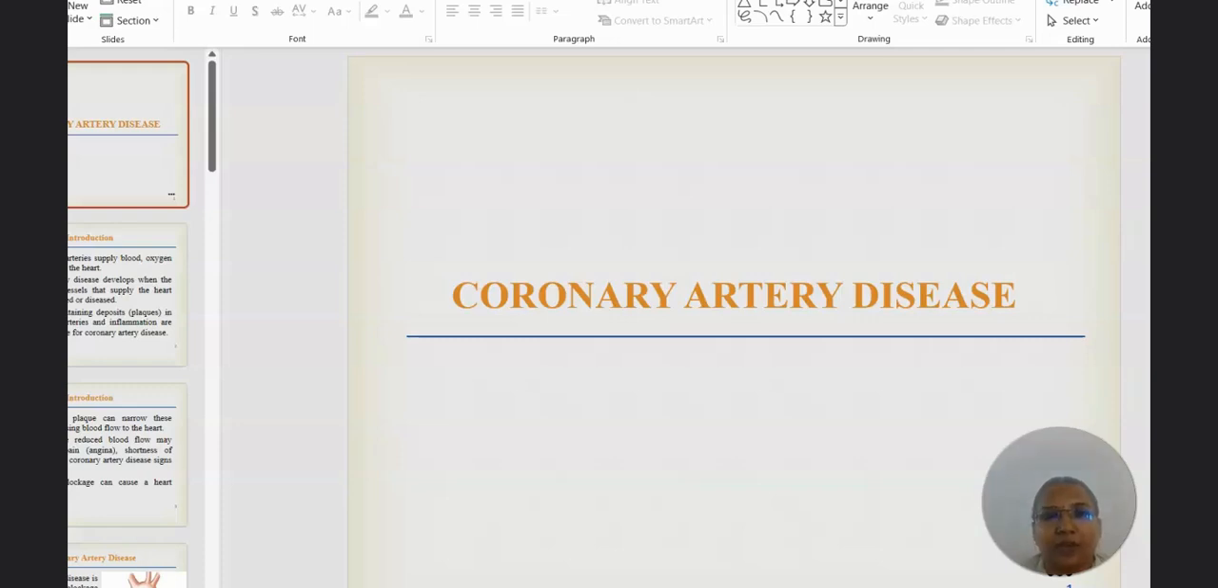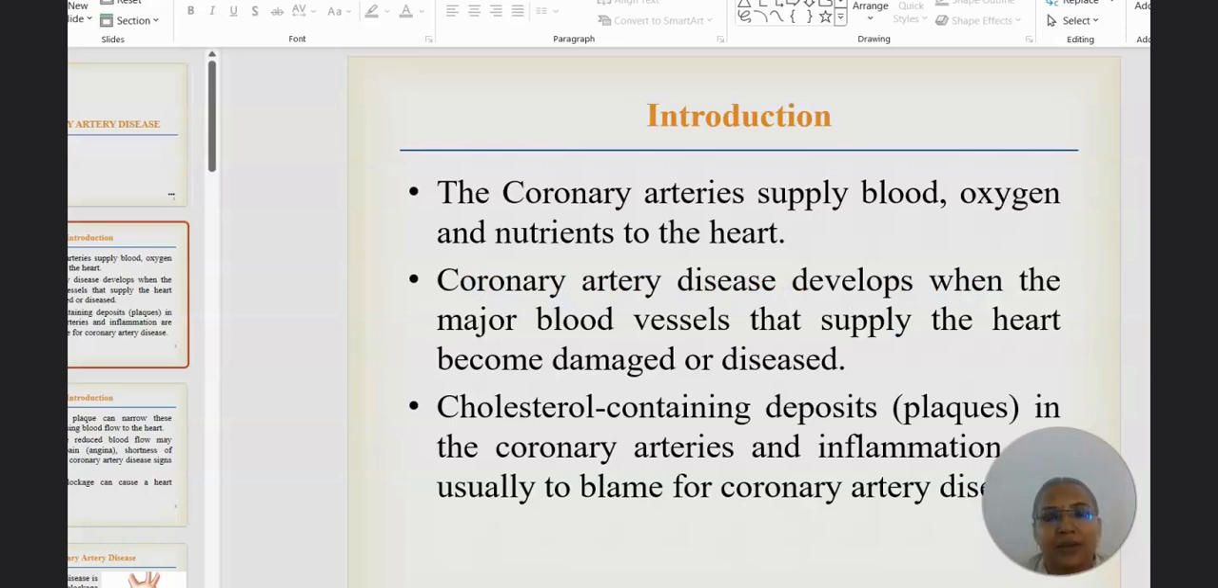Hello all, today we are going to see about coronary artery disease. The coronary arteries are the ones which supply blood, oxygen and nutrients to the heart. Coronary artery disease develops when the major blood vessels that supply the heart get damaged or diseased.